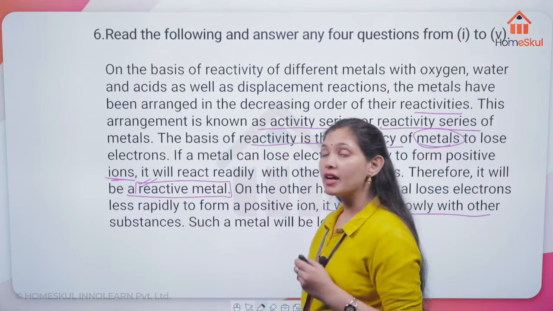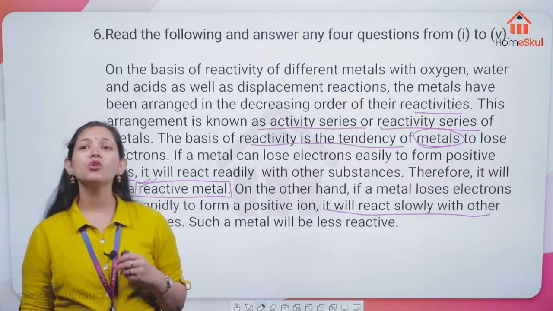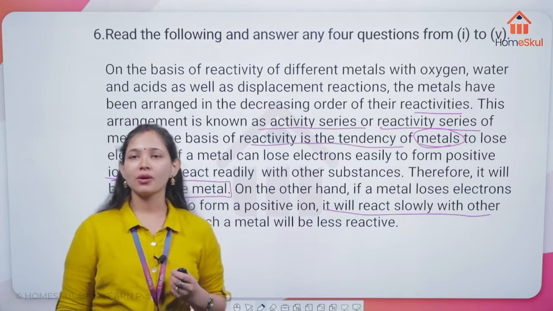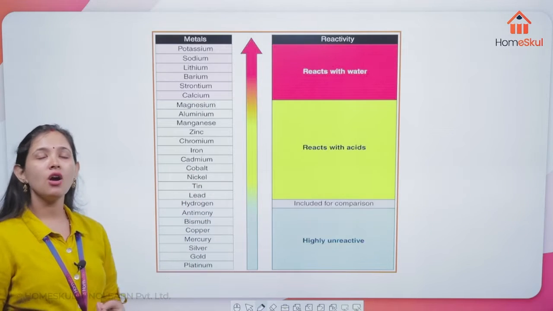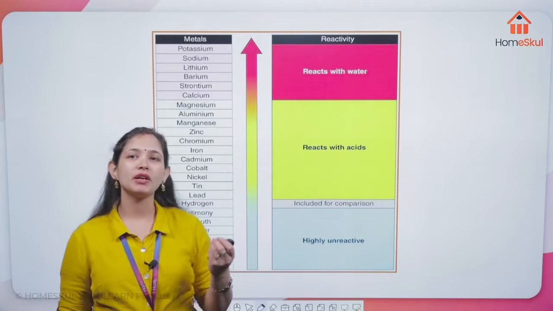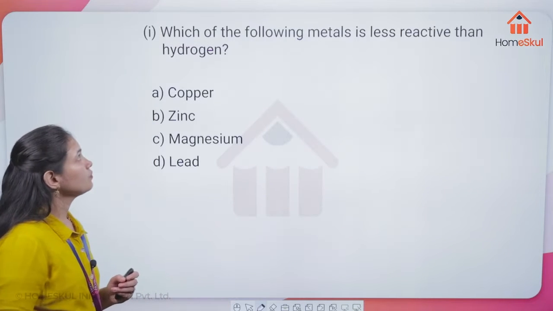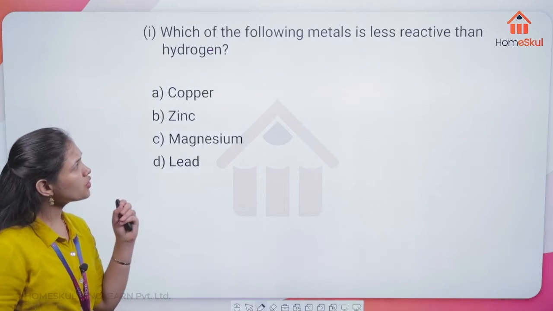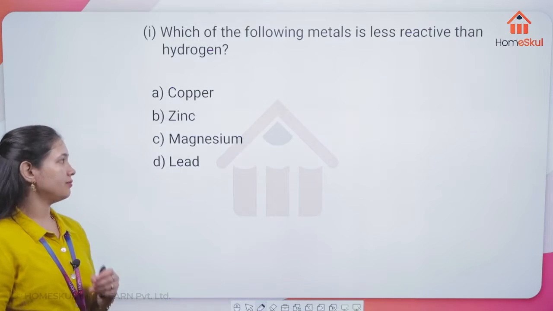I hope you are understanding the paragraph. According to this paragraph, you have to solve the questions. So let's move on. This is the reactivity series, which is given on the basis of the tendency of the metal to lose electrons. Now, the question: which of the following metals is less reactive than hydrogen?